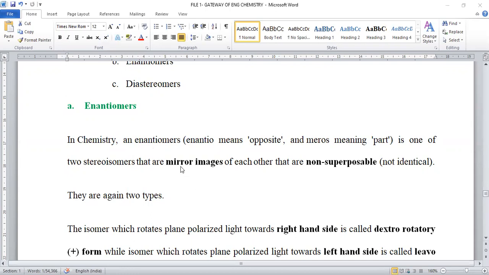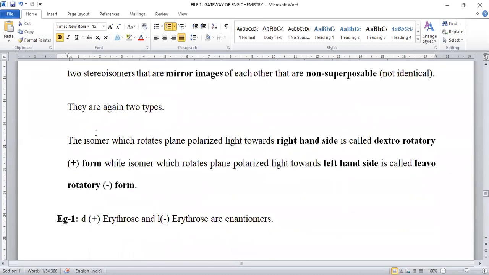Both the enantiomers are in mirror image relationship, but both are non-identical because both are non-superimposable. We can't directly place one of the isomers on another. So superimposing is not possible. Instead, both are in the opposite orientation. Because of that reason, two isomers are in the enantiomeric relationship, right?